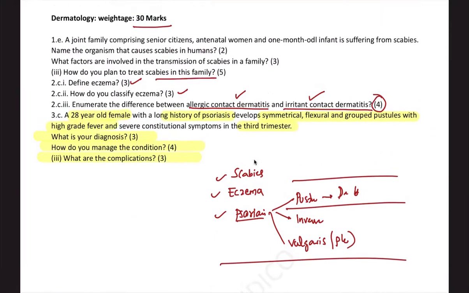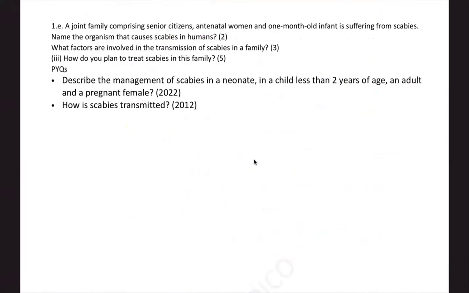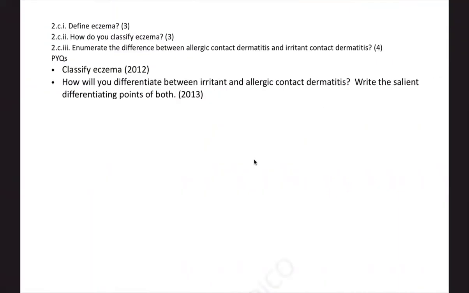Now, scabies treatment is different in antenatal women, different in a 1 month old infant, and different in elderly patients. A similar question came in the past. They're asking how will you treat scabies? For example, in 2012, they asked treatment in a neonate, a child less than 2 years, an adult, and a pregnant female. The same question in a different form is given in 2025, and they're also asking how this disease is transmitted with the help of Sarcoptes scabiei.